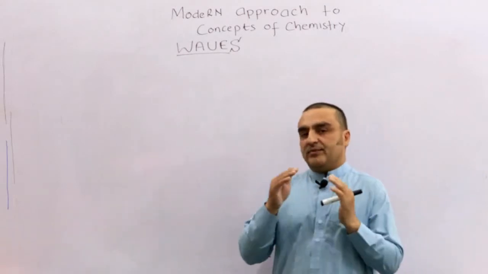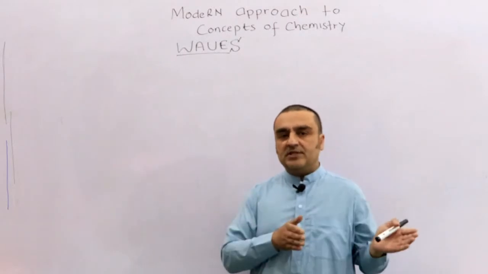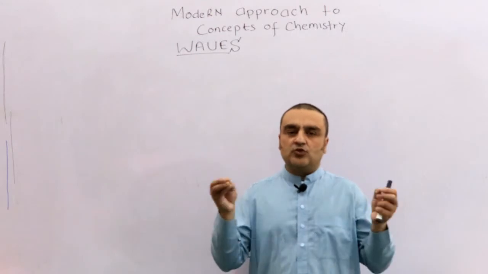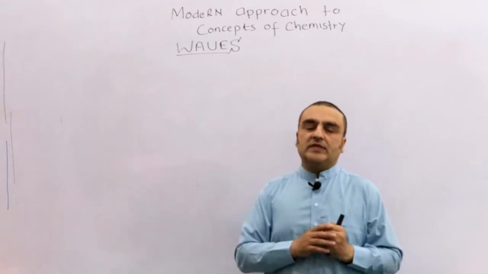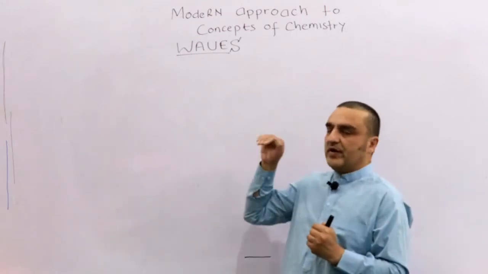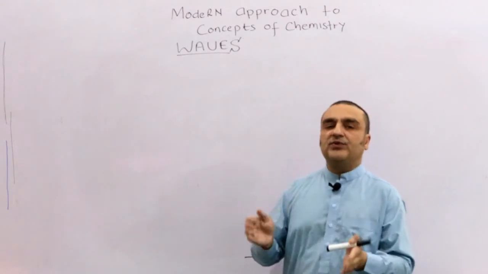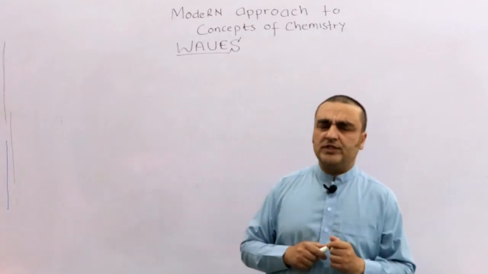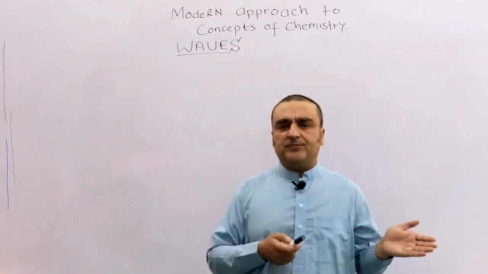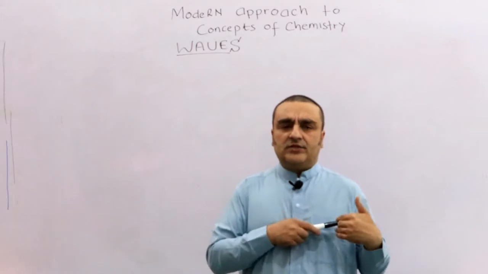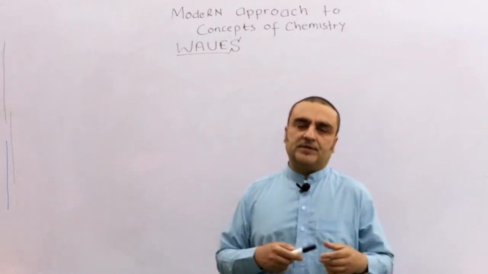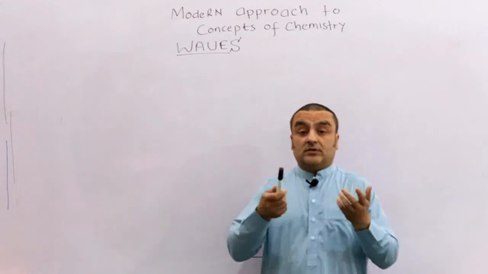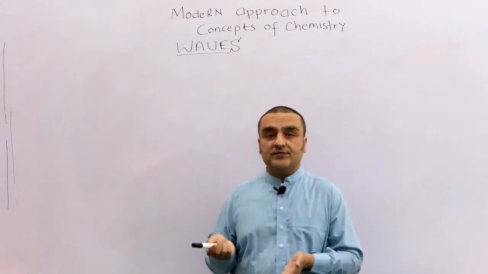So we are chemists, and we are interested in atoms, molecules, bonding, etc. That's why we will study the wave behavior. We want to understand the wave behavior of an electron. So don't worry, we will not go into the depth of mathematics. I will try my level best to present things pictorially. Okay, so let's come to what waves are.